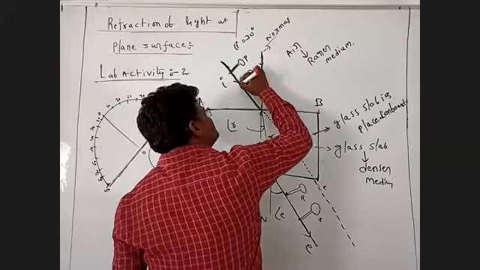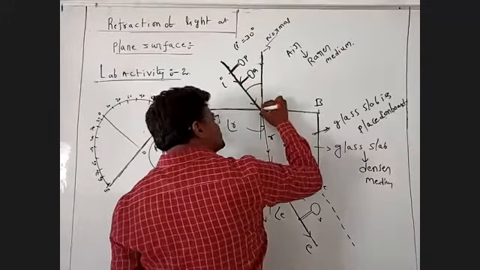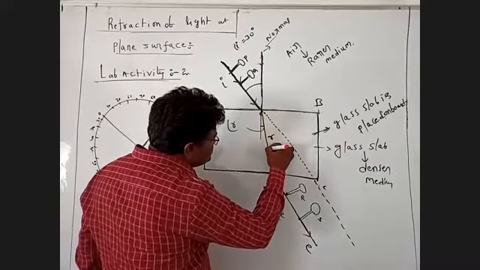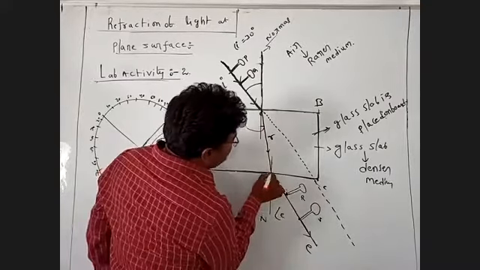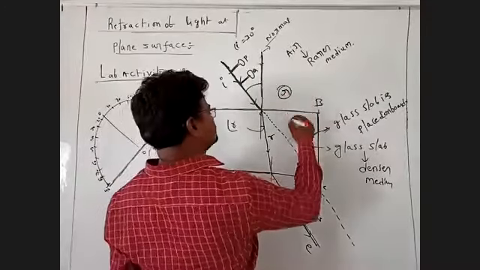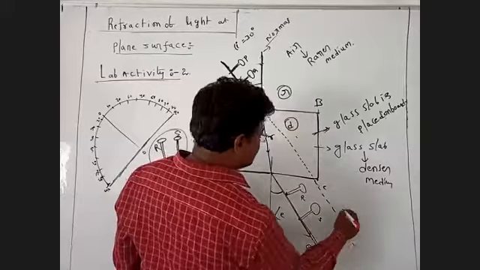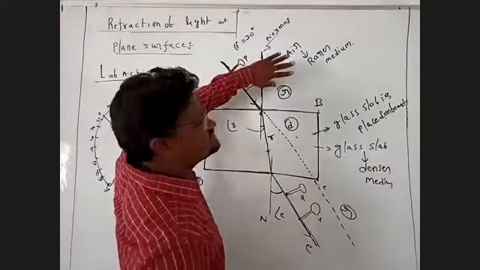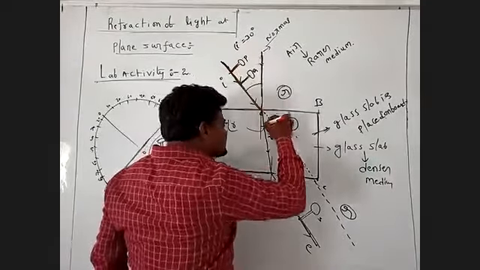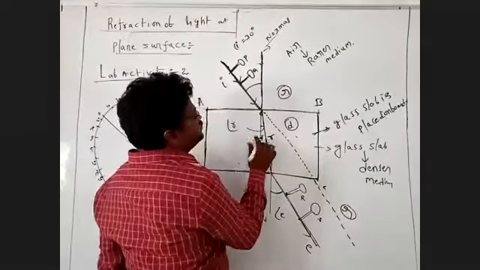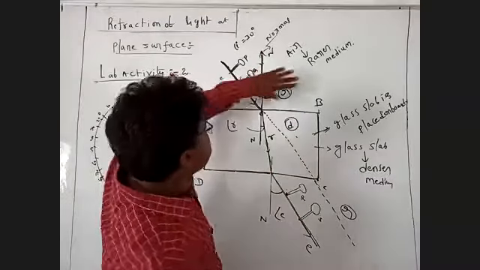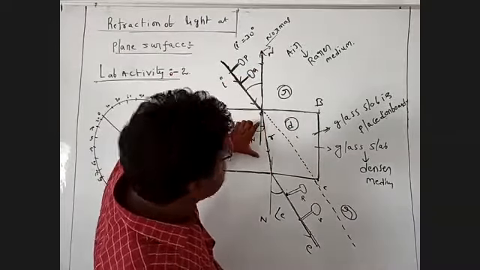This beam of light is traveling towards the other medium and bending inside. It is moving in this direction. This is a rarer medium, this is a denser medium, and again a rarer medium. Light travels from rarer to denser, so this is the incident ray, and the refracted ray bends towards the normal line.